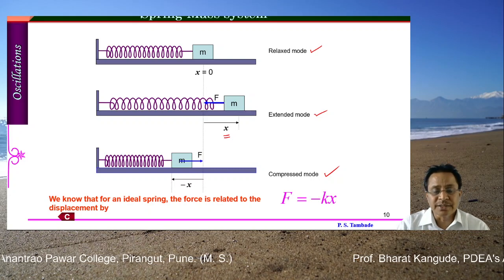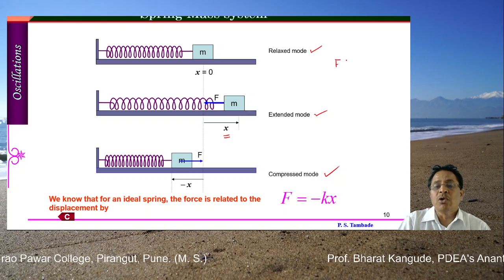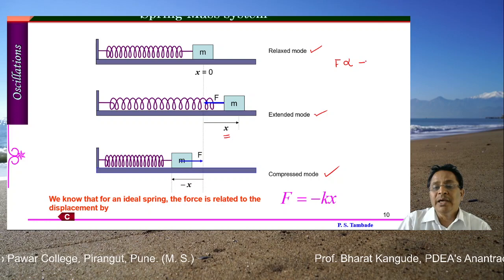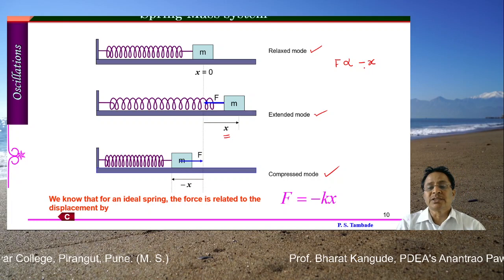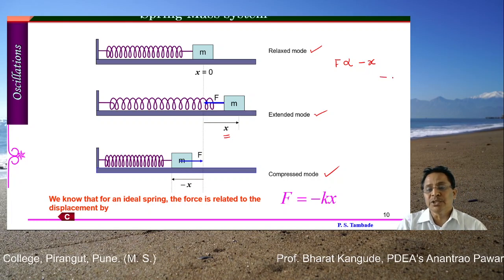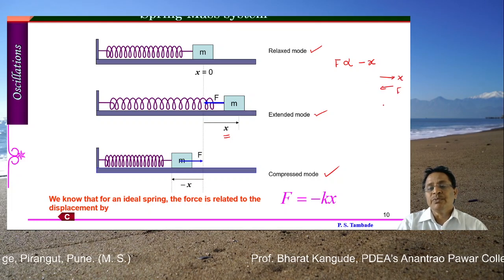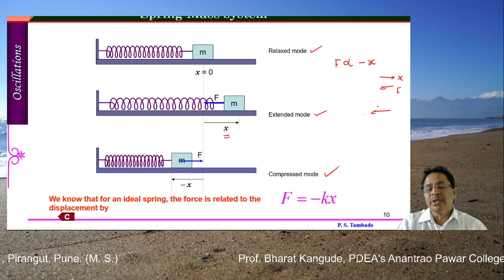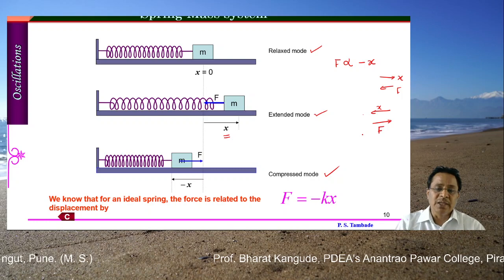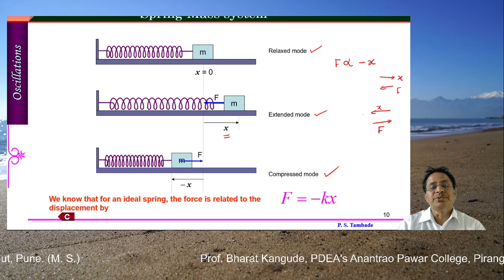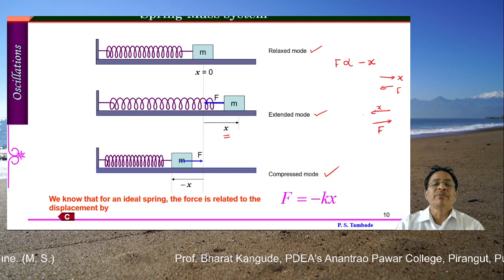This is one very interesting and important thing we have to understand all the time. In such a case, the force is always proportional to minus x. So it is proportional to the displacement and always opposite to the direction of the displacement. That means if the displacement is in the positive x direction, the force is in the negative x direction. If the displacement is in the negative x direction, then the force is in the positive x direction. So every time, the force acting on this mass because of the spring is in the opposite direction to its displacement.